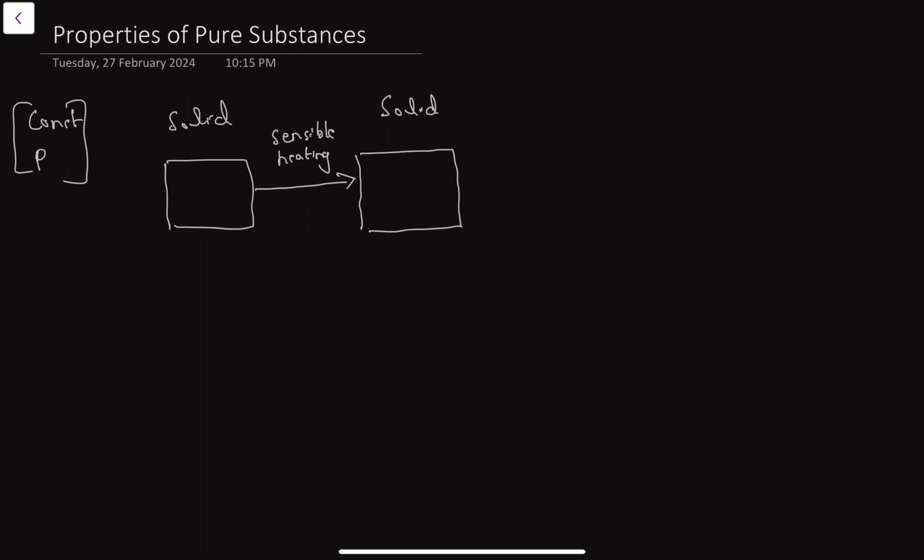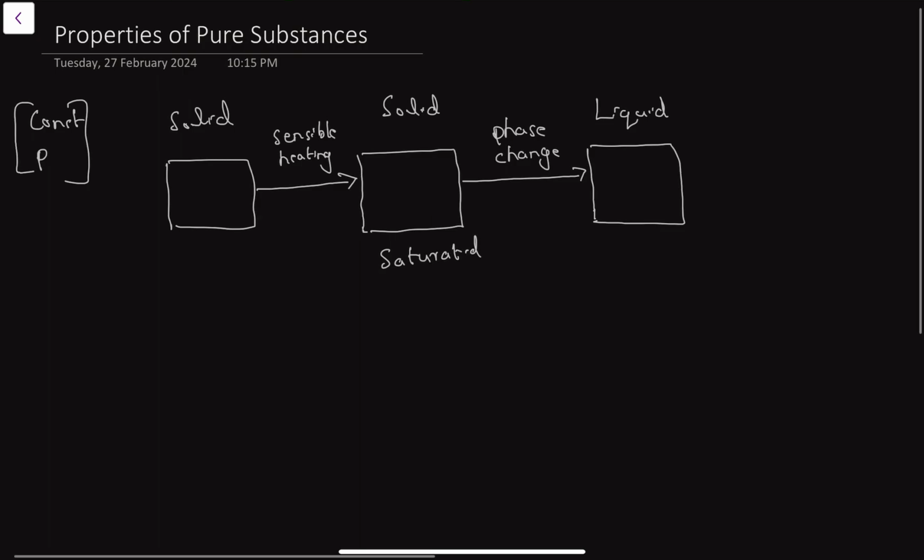So what is the next stage? The next stage, it will be converted to liquid. So this is a phase change process. We will call this state saturated solid.